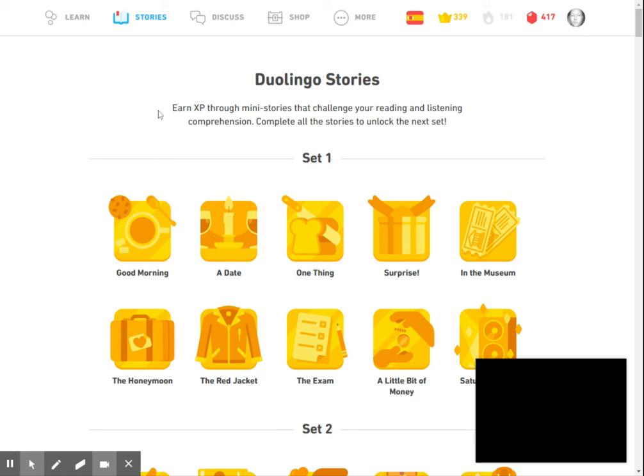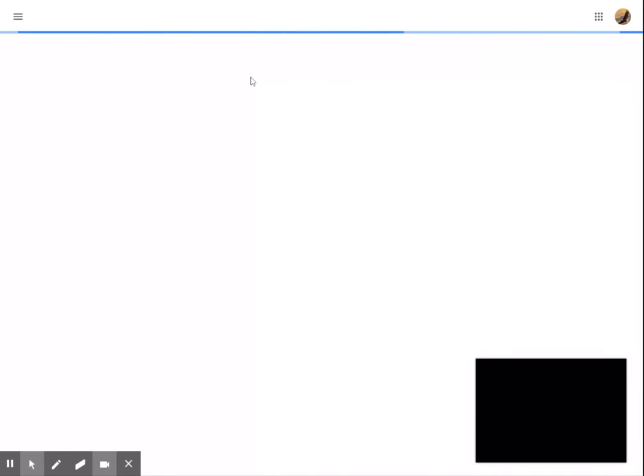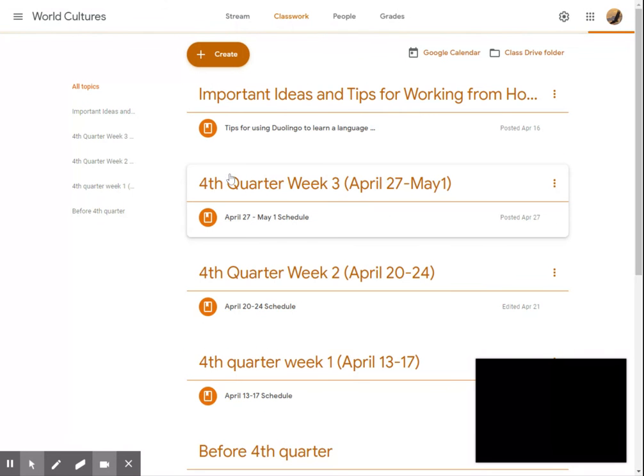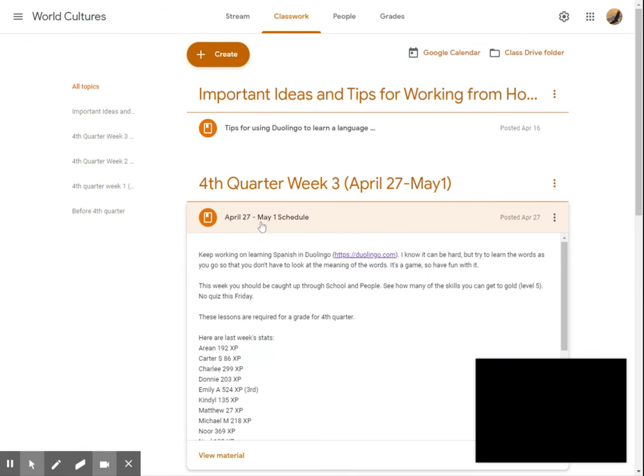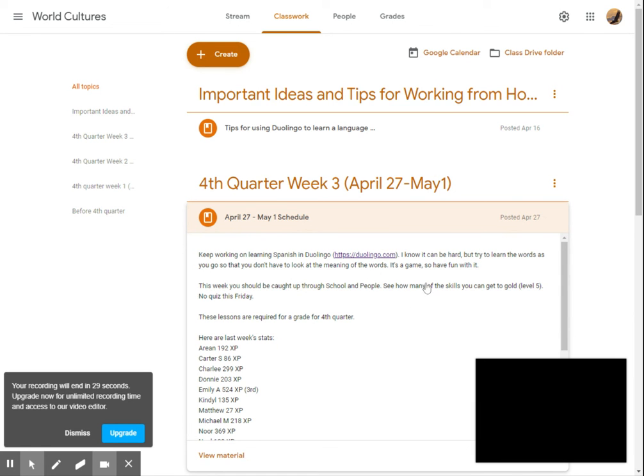So I hope this has been a little bit helpful for you to be able to see where you're going in Classroom. In here, go to fourth quarter, and you see what the assignment is this week. It's just 200 XP. But it also says this week you should be caught up through School and People. So make sure you have at least through School and People, and try to get to level 5 if you can. So hopefully that will work.